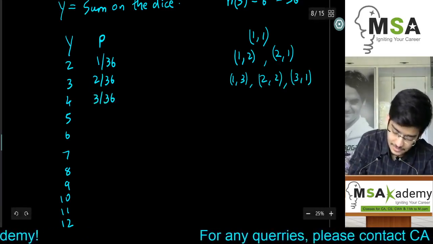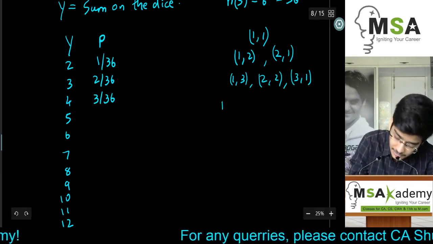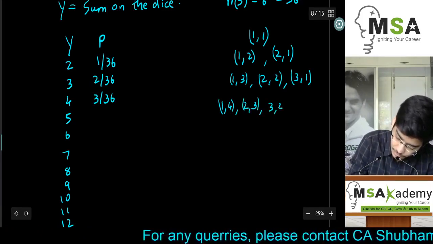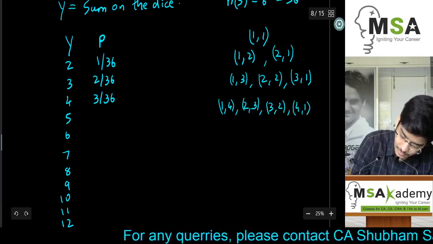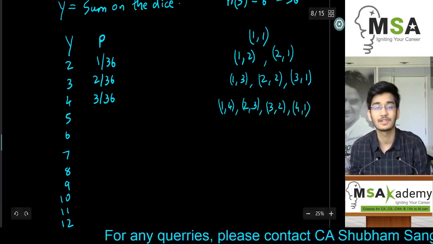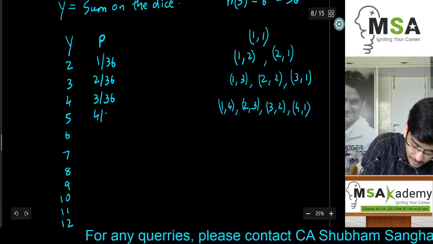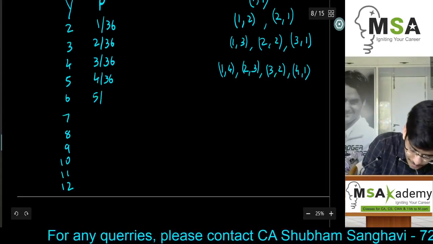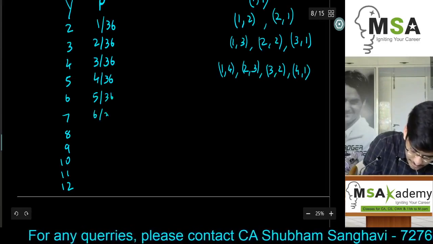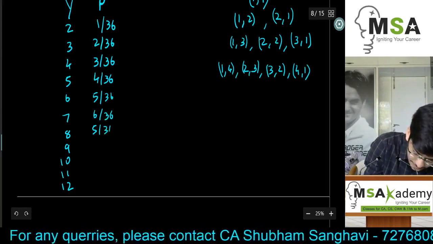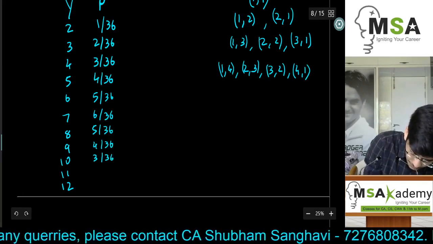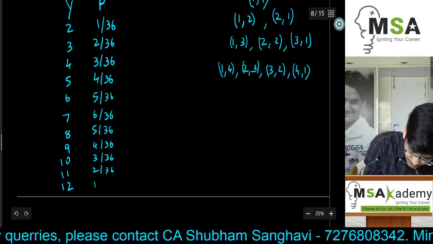5 आने के chances देखते हैं. So 5 आने के cases हम देखेंगे, different cases. So 1, 4, 2, 3, and 3, 2, and 4, 1. So there are 4 different cases where the addition is 5. So therefore, the probability will be 4 by 36. If we continue doing this, the different probabilities will be 5 by 36. This will be 6 by 36. Again 5 by 36. 4 by 36, 3 by 36, 2 by 36, and the last probability will be 1 by 36.